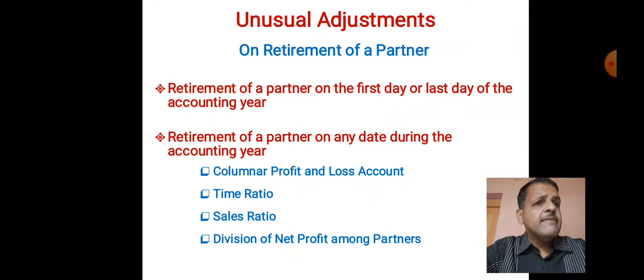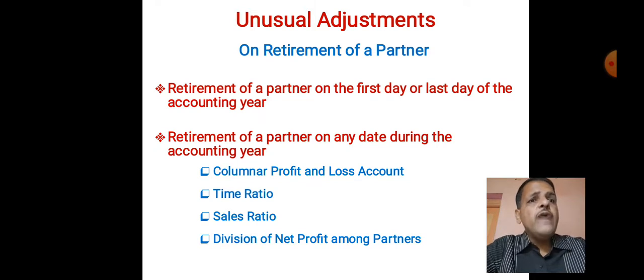If there is some adjustment for sales, like double, triple, half, like that, it is given. So friends, same as admission, we have to prepare the profit and loss account in columnar form when during the year, on any date, there is retirement of a partner.